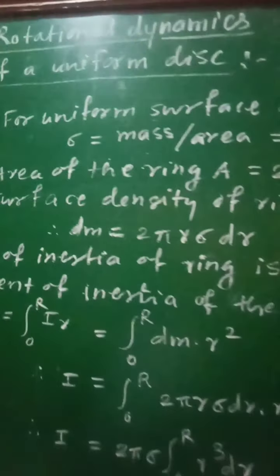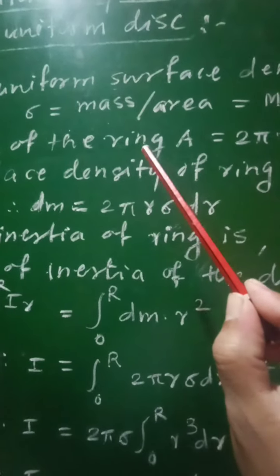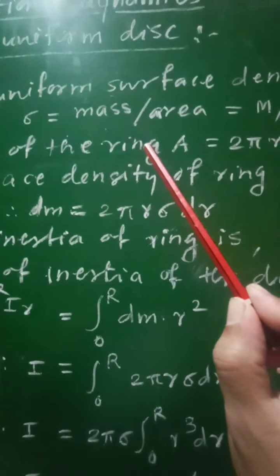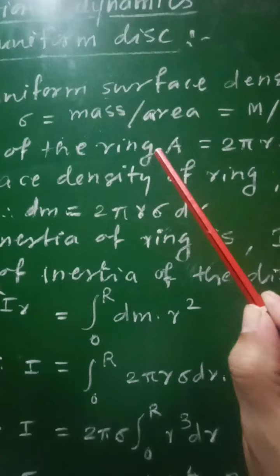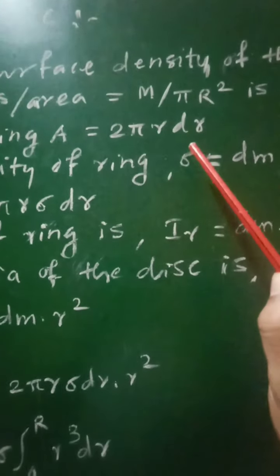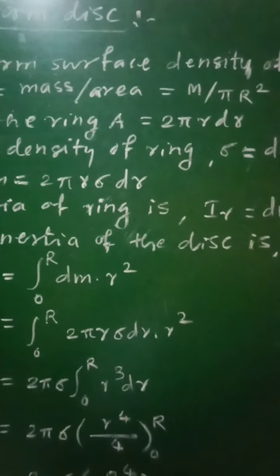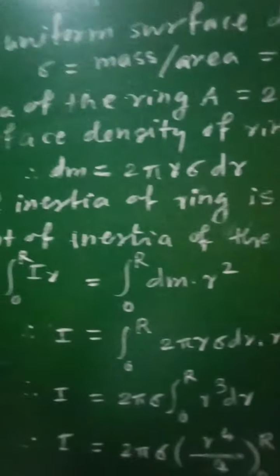Then the area of the ring A, now area of that ring of mass dm, radius equal to small r, will be equal to 2 pi r into dr. So that will be the area of the ring, that is circumference into thickness.